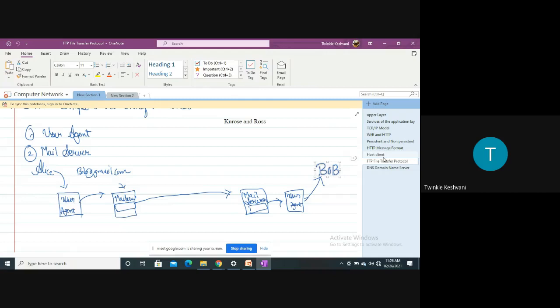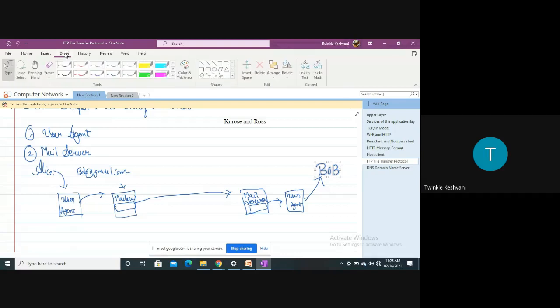Now, at the mail server, there will be an SMTP protocol, right? SMTP protocol will be running in the mail server of Alice. Now, the mail server will put the message, or the mail, in the message queue. If you can see here, this is the message queue, right? So the message will be placed in a message queue until the connection is established between this mail server and this mail server.